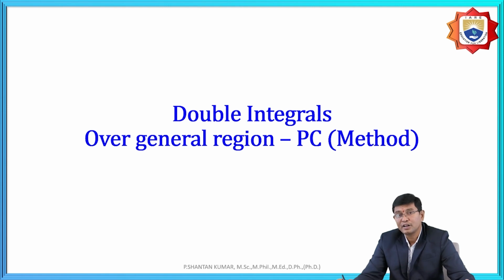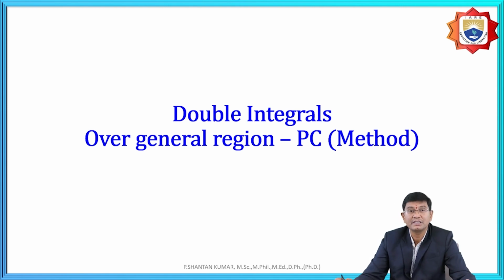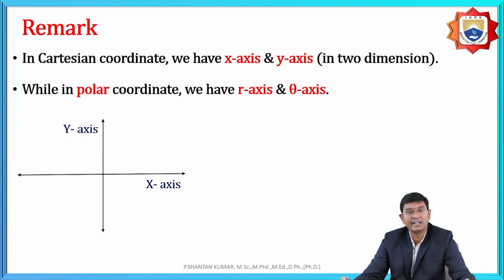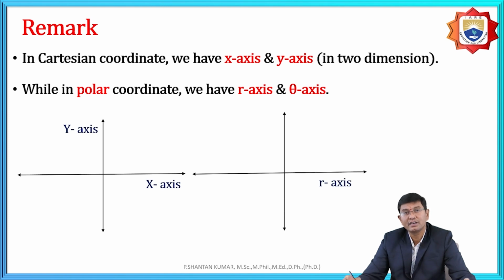For example, if the limits are not given in polar coordinates, that means over the region under polar coordinates r comma theta, the limits are not given, then how do we draw the diagram? We need to understand some of the diagrams: what is the structure of the circle, the cardioid, the lemniscate, and what type of equations are parallel to the x-axis or parallel to the y-axis. These are the basic concepts. Under x comma y, x is nothing but r cos theta, and theta is the angle of the point x comma y.